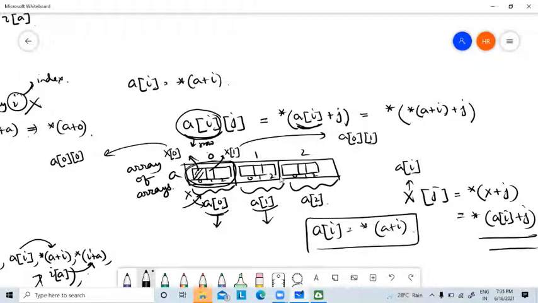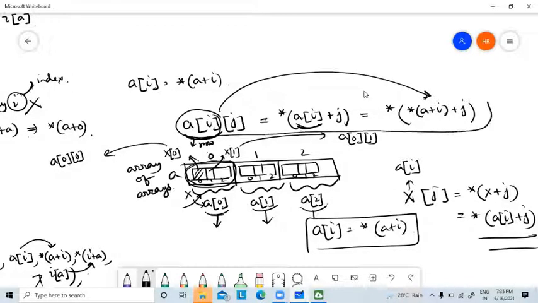This is again address, this is again address, and this address has different elements. So that's why it is pointer to pointer. It becomes pointer to pointer. So if you convert a 2D array into pointer representation, it becomes like this. Remember this: why double star is coming in case of a 2D array.